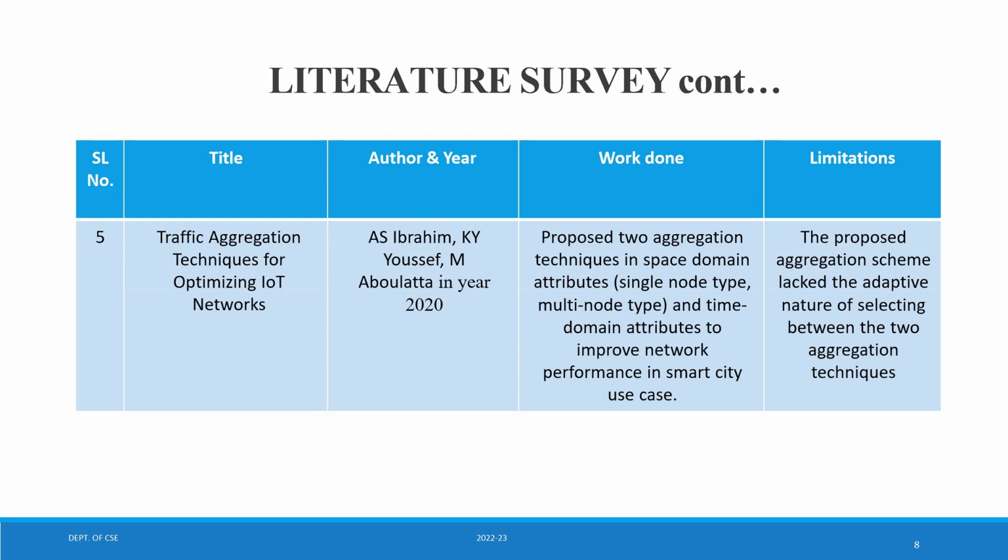This is the work done, and the limitation is that the proposed aggregation scheme lacked the adaptive nature of selecting between the two aggregation techniques. So the limitation of the traffic aggregation techniques for optimizing IoT networks was that the proposed aggregation scheme lacked the adaptive nature of selecting either of the time aggregation or collocation aggregation techniques. So this was one of the limitations. So this is about some of the literature surveys.